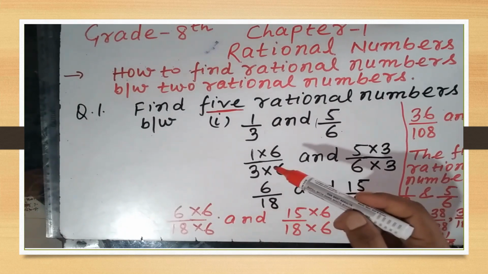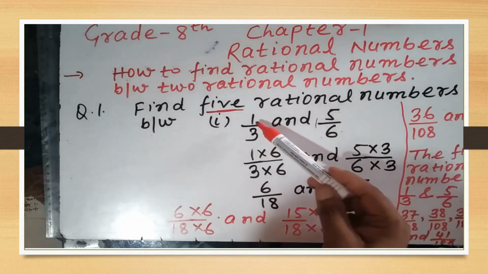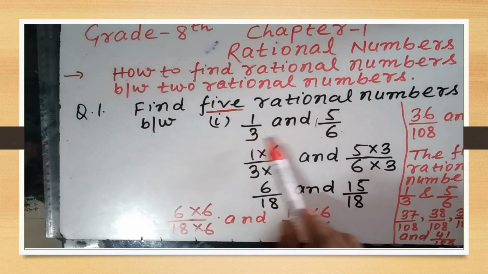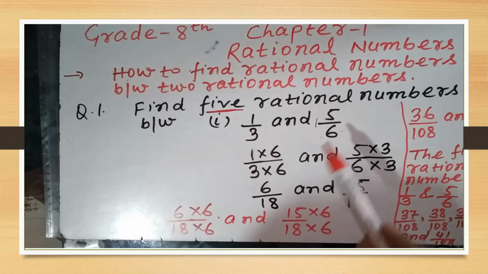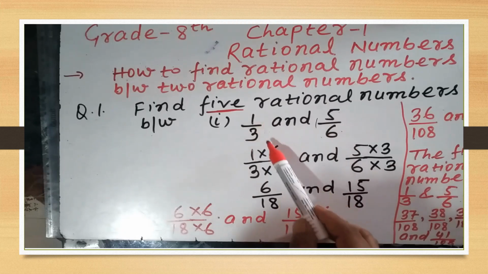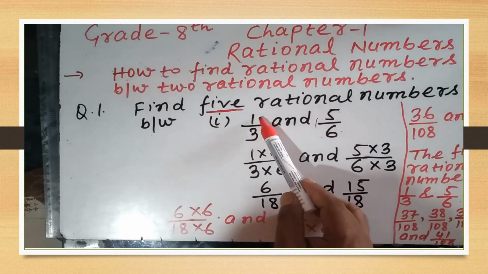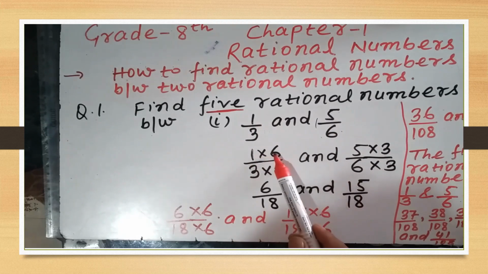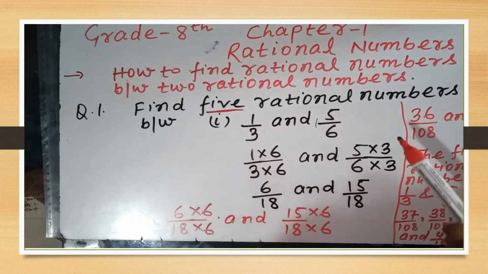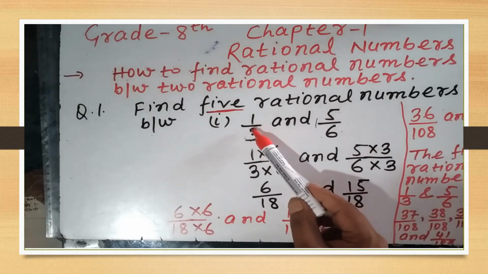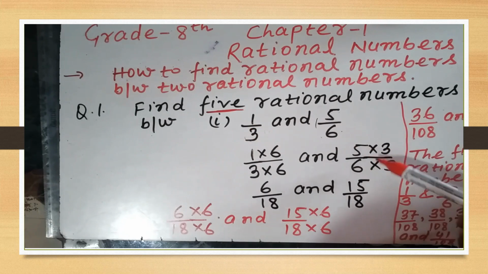Then students, here 1 by 3 and 5 by 6. So what we will do first? We will equalize the denominator. How? We will take the denominator of this rational number. This is 6, and we will multiply. We have multiplied its numerator and denominator by 6. Like 1 by 3, it has 1 multiplied by 6 and 3 also multiplied by 6. This is 5 by 6. I have taken this one denominator, which is 3, and multiplied its numerator and denominator by 3.